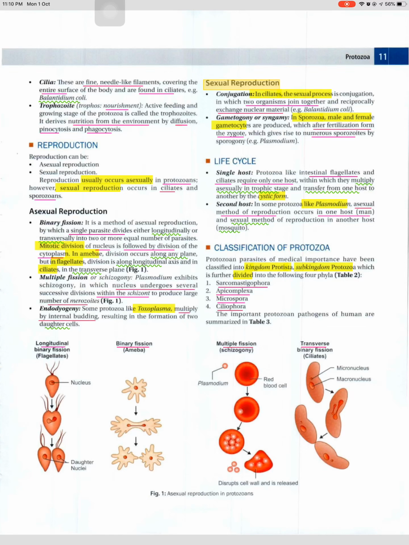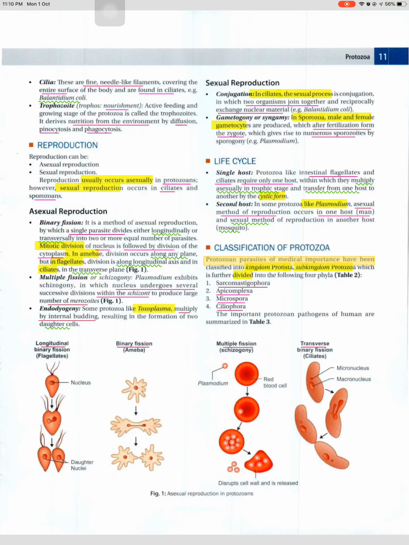Sexual reproduction. Conjugation. In ciliates, the sexual process is conjugation, in which two organisms join together and reciprocally exchange nuclear material. For example, Balantidium coli. Gametogamy or syngamy. In sporozoa, male and female gametocytes are produced, which after fertilization form the zygote, which gives rise to numerous sporozoites by sporogony. For example, Plasmodium. Life cycle. Single host. Protozoa like intestinal flagellates and ciliates require only one host, within which they multiply asexually in trophic stage and transfer from one host to another by the cystic form. Second host. In some protozoa like Plasmodium, asexual method of reproduction occurs in one host, man, and sexual method of reproduction in another host, mosquito.